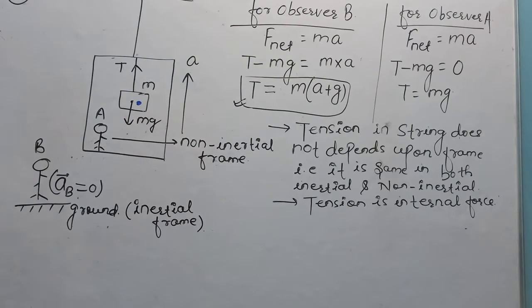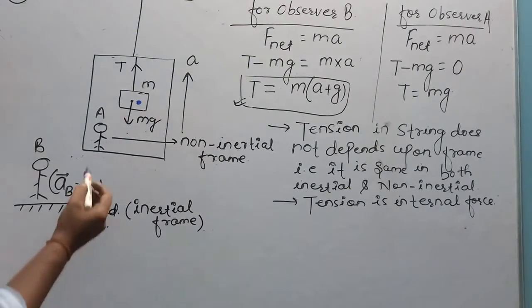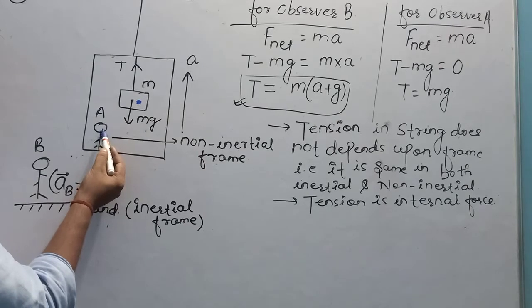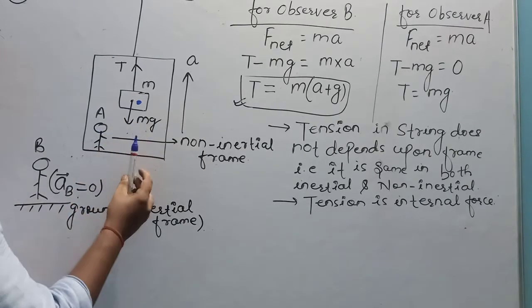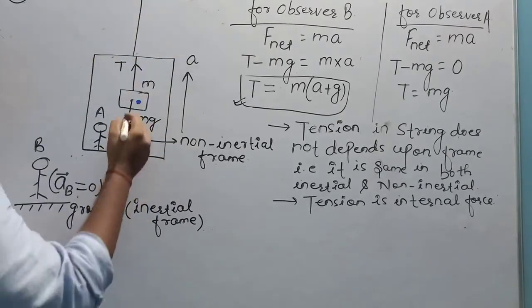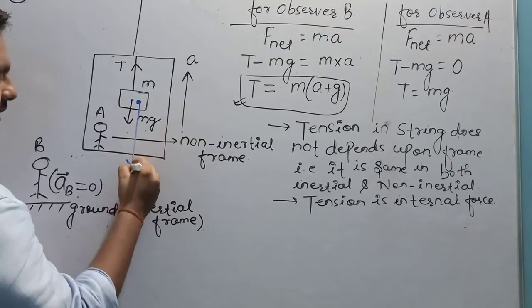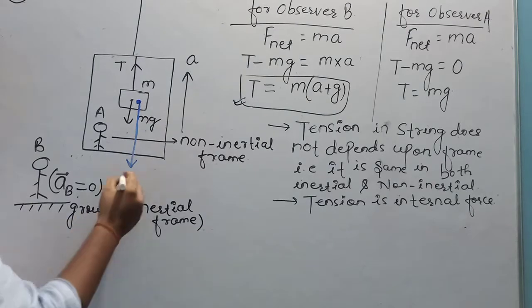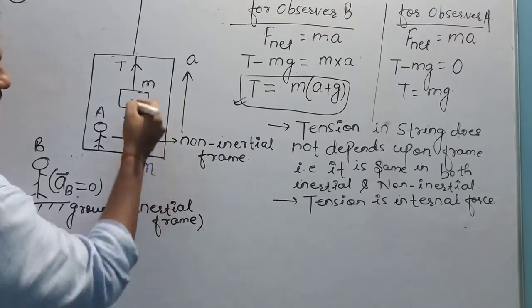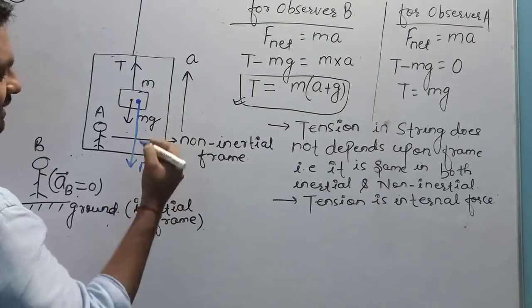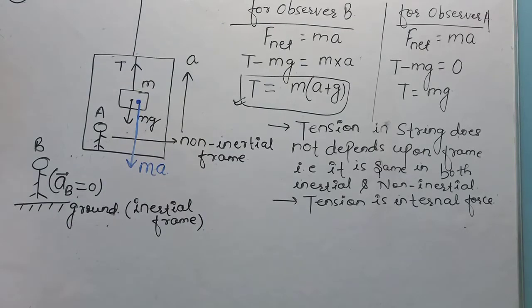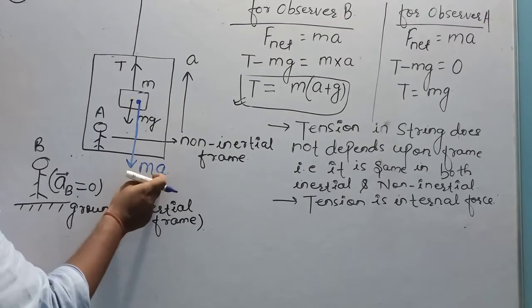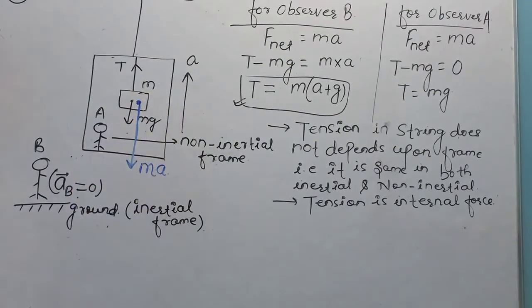Minus mass of object into acceleration of observer. Who is the observer? A. The acceleration of the observer is in the upward direction, so the pseudo force will be in the downward direction: minus mass of object into acceleration of observer, which is a.